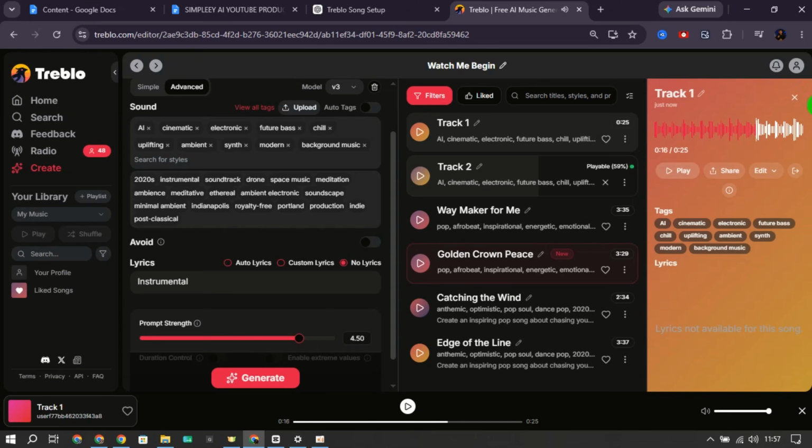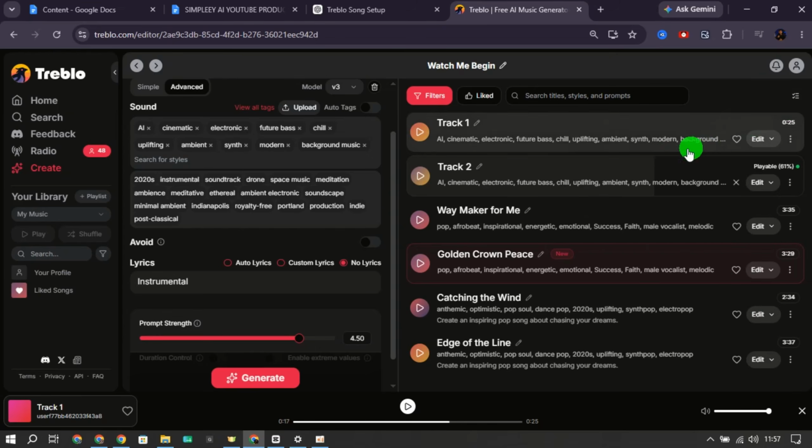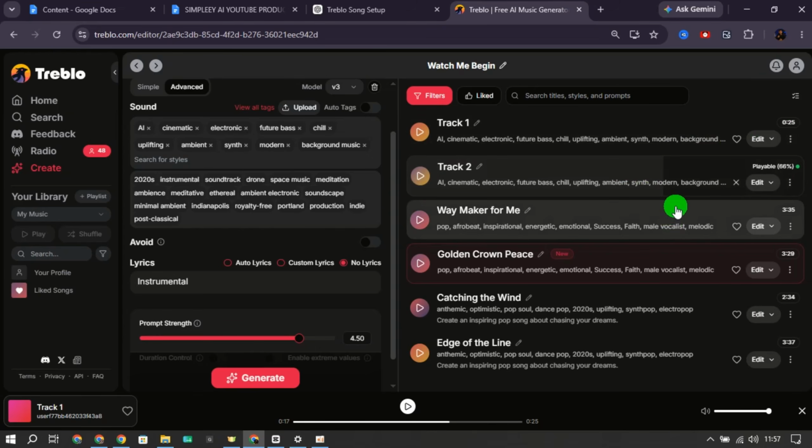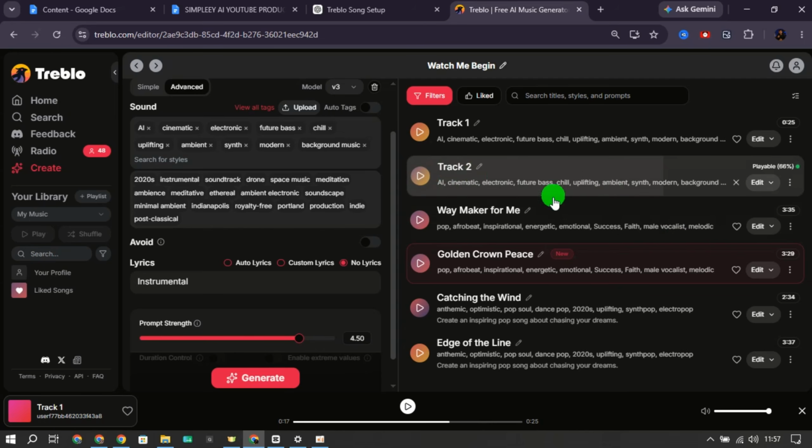Notice how the music creates atmosphere without pulling attention away from the content. That's exactly what good background music should do. And because Treblo generates multiple versions, you can compare them and choose the one that fits your content best. For creators, this is extremely useful because you can generate music tailored to your niche instead of relying on generic stock tracks.